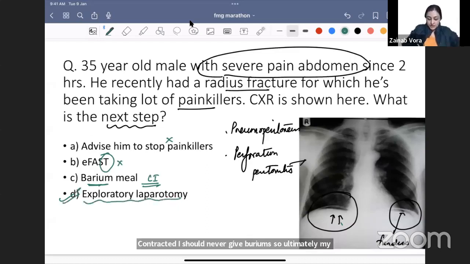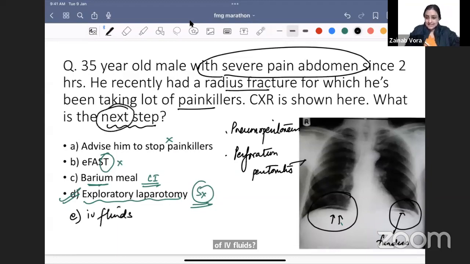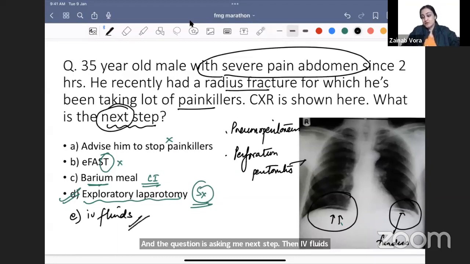So this is a surgical emergency. You directly go for exploratory laparotomy. But what if I give you an option of IV fluids and the question is asking me next step? Then IV fluids becomes the better answer, right? So that's the importance of reading the options. You had memorized that in the PYQ exploratory laparotomy was the answer, so you just mark it.